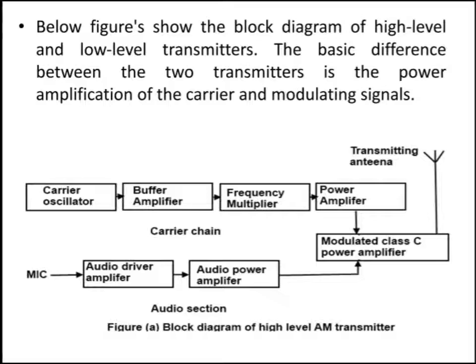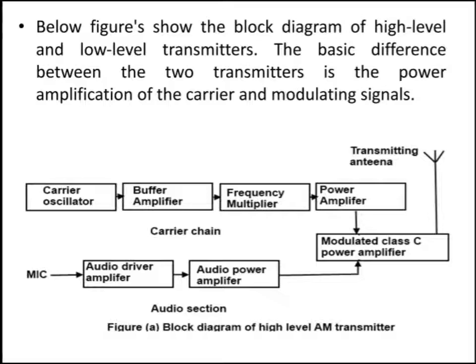Here you can see the block diagram, and this block diagram is very important and mostly asked in examinations, so you have to draw it carefully. The blocks are: carrier oscillator, buffer amplifier, frequency multiplier, power amplifier, then a modulated class C power amplifier.